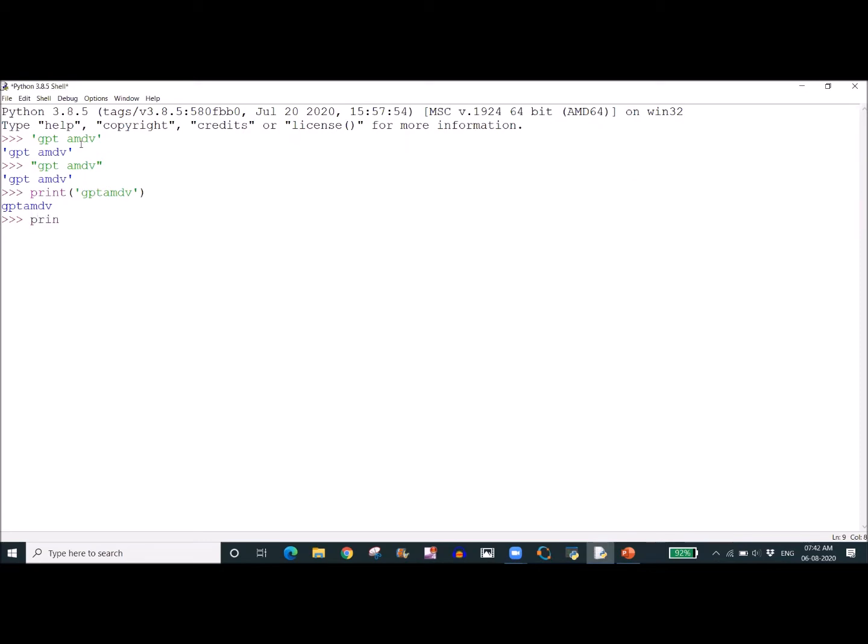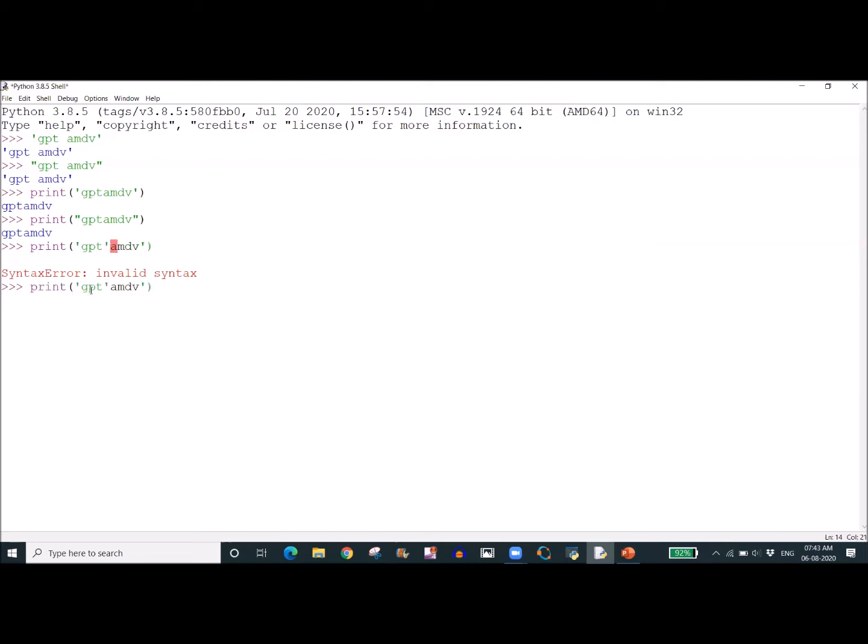Again, we will check: in the print we are giving double quotes, GPT AMDV, and when I print it is GPT AMDV. Similarly, we can print sentences, long sentences also. Now, what if a single quote comes in between when we are using print in this GPT AMDV? If we try to print this, it will show an error because of invalid syntax.